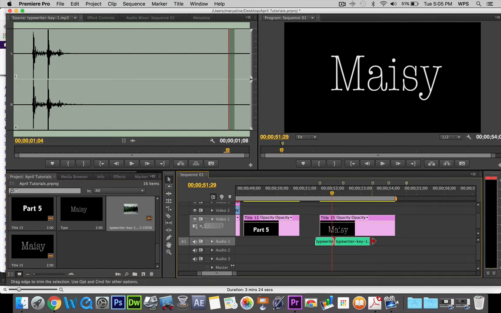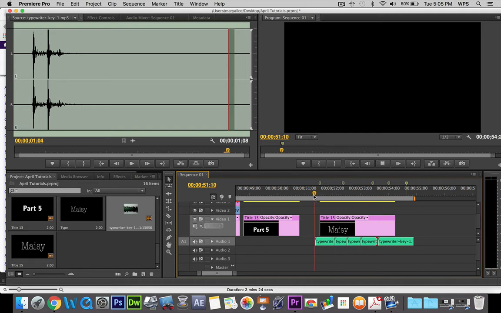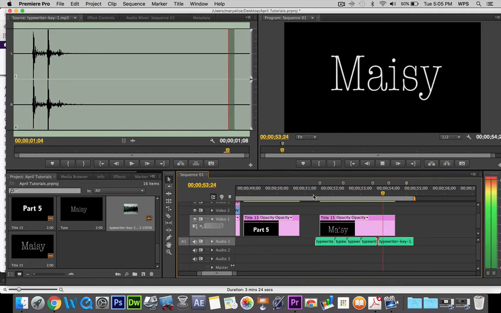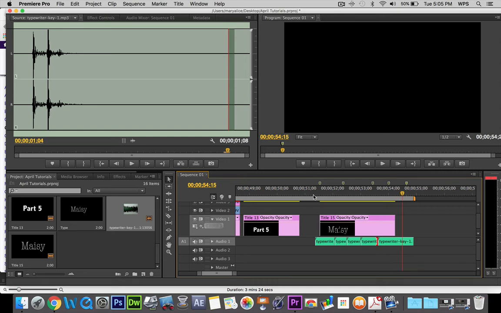I'm going to put a sound effect for each letter in Maisie's name. So I'm going to need 5, and I'm actually going to put them at different lengths, because when people type, they type at different speeds. Sometimes they're typing away quickly, and sometimes it takes them longer. So now I have a sound for each letter of Maisie's name.